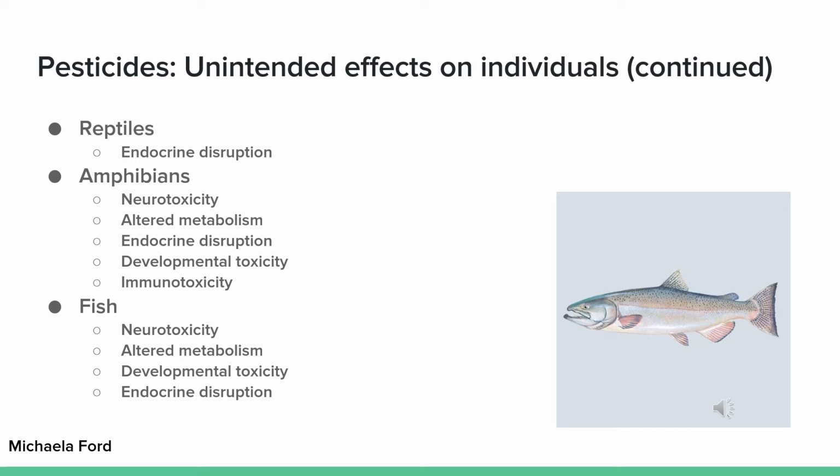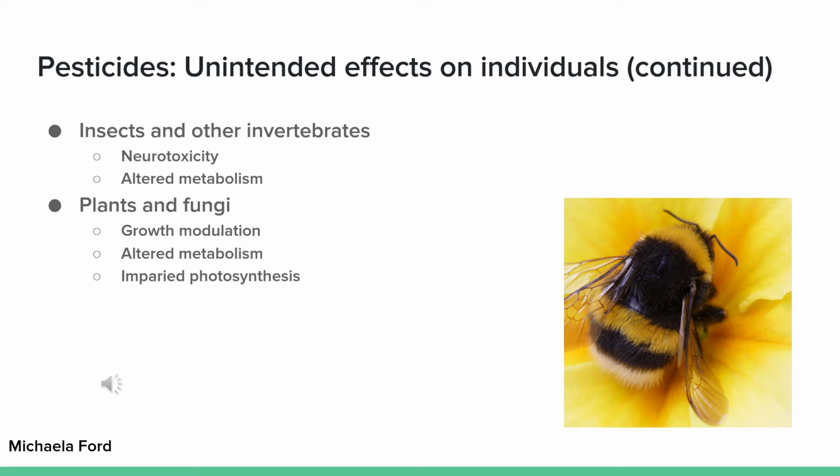Fish experience things such as altered metabolism and developmental toxicity. Certain pesticides, such as organophosphates, cause neurotoxicity and unpredicted mortality in fish like Pacific salmon. Insects deal with neurotoxicity, altering behavior, leading to reduced broods. Neonicotinoids have been found to disrupt cell membrane stabilization and immune function in bees. Lastly, plants and fungi experience growth modulation, altered metabolisms, and impaired photosynthesis.